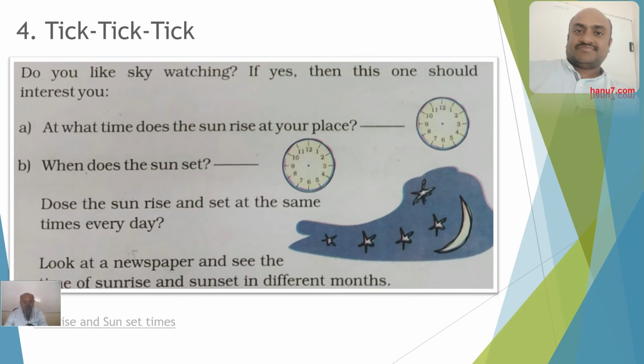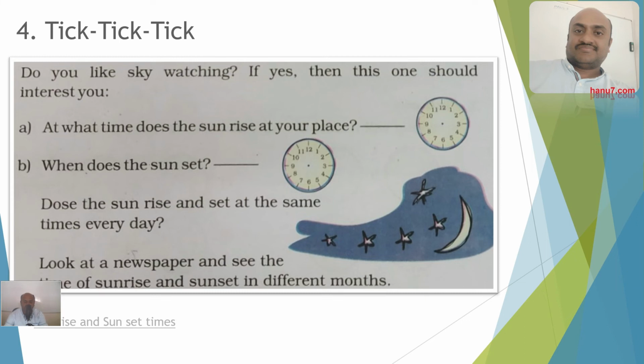Even the direction in which the sun rises will also change. So I suggest you look at the newspaper and see the sunrise and sunset in different months and make a note of them. I also suggest you closely observe the sunrise every morning.